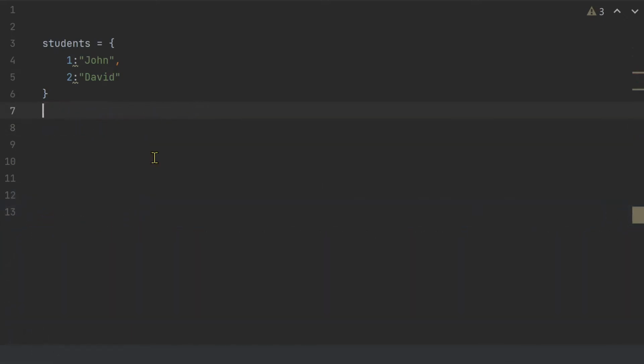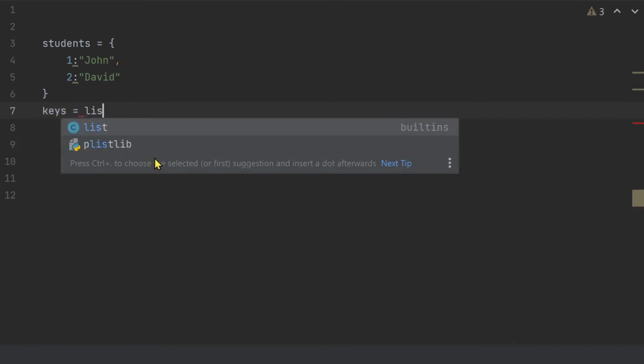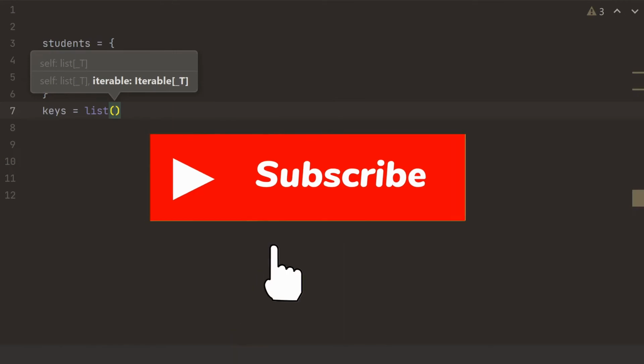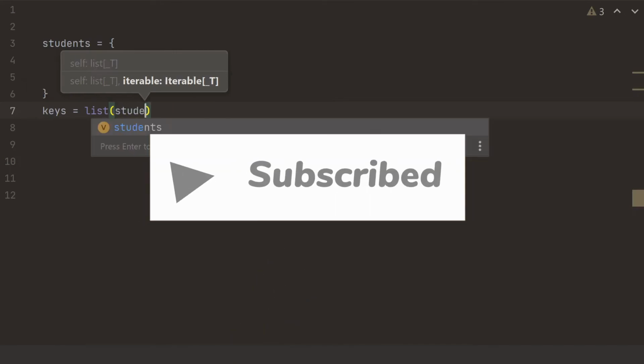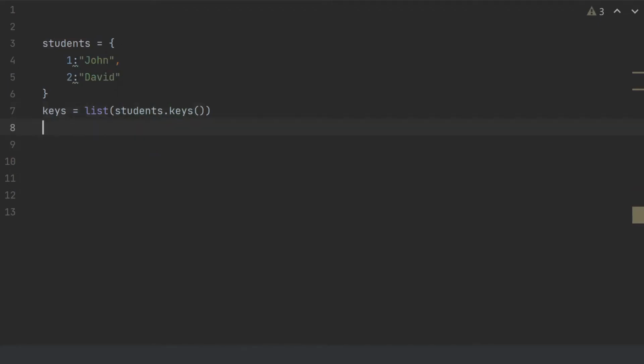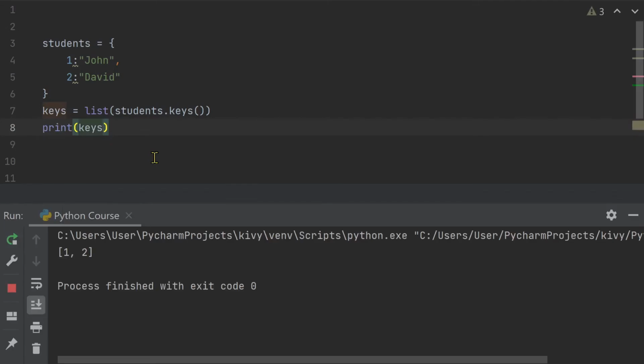We have another function called keys, and this keys function will give us all the keys in my dictionary. Let me declare a variable called keys, and I want it to be a list. And what I'm gonna do is I'm gonna store all the keys of my dictionary. So students.keys, and if I print my keys variable, I should get all the keys of my dictionary, which is 1 and 2.